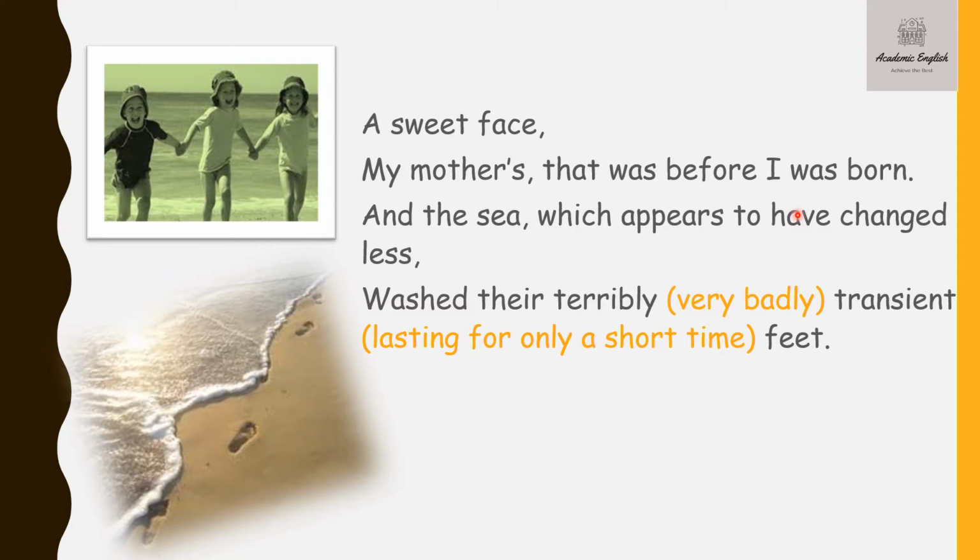"I" here means the poet herself, and the poet was obviously not born at the time when the photograph was taken. "And the sea, which appears to have changed less, washed their terribly transient feet." So sea here stands as a symbol of nature, the all-powerful immortal nature, which will never perish. It will not change even after time passes. So now, after so many years, the sea, which is a symbol of nature, stands evergreen. It didn't perish. It is standing just like that.